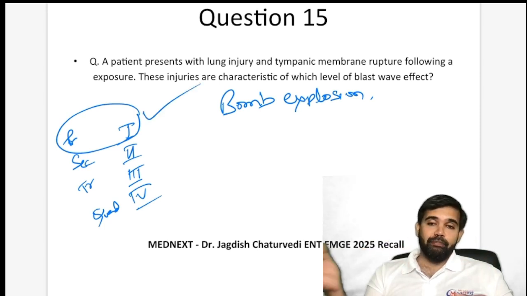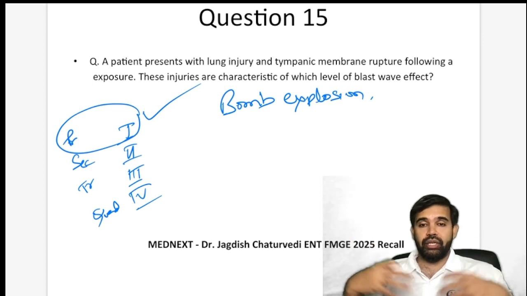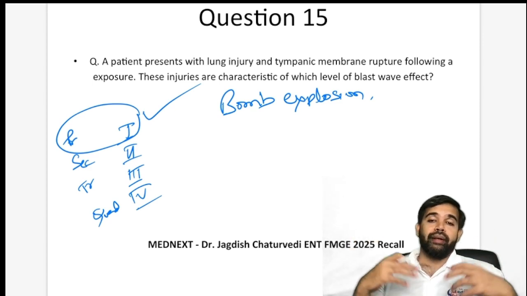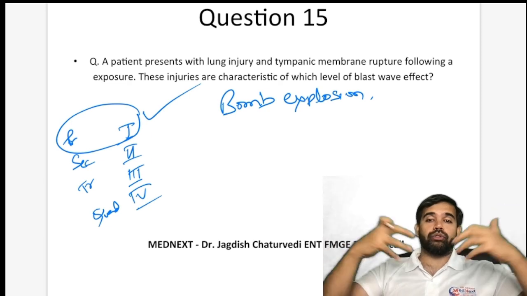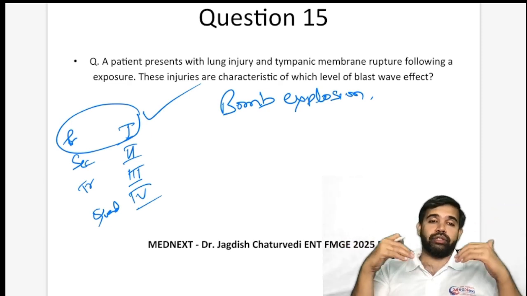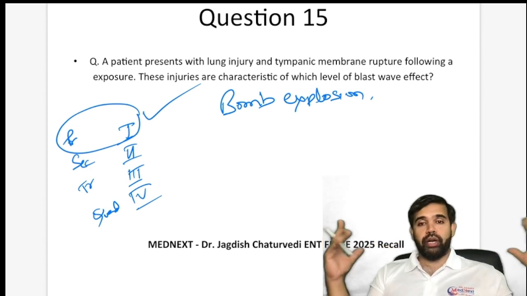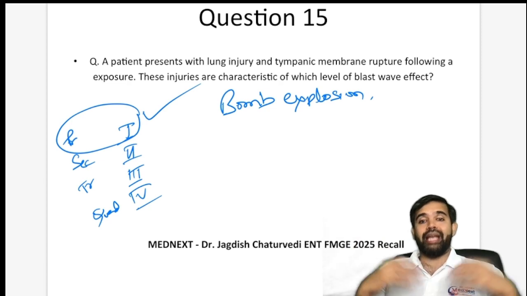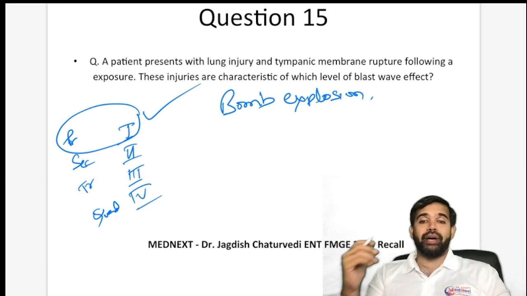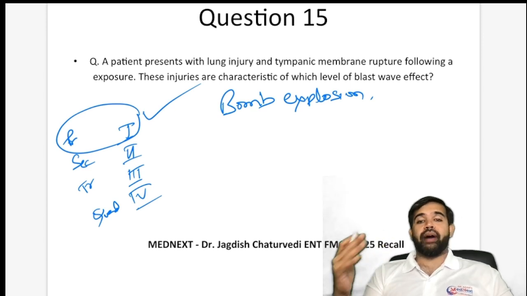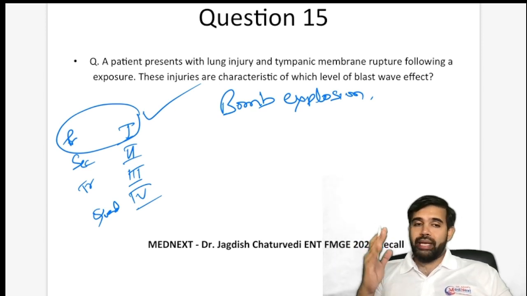Secondary is because of any blunt or penetrating injury coming directly from the bomb. So the bomb has exploded and those things have come inside our body and caused secondary injury. Tertiary injury is because of the impact, the motion. You've fallen down and you've hurt. So that is because of impact and motion. And the fourth is burns, the heat and the fire. So the answer over here would be grade 1 or primary, whatever the options were.